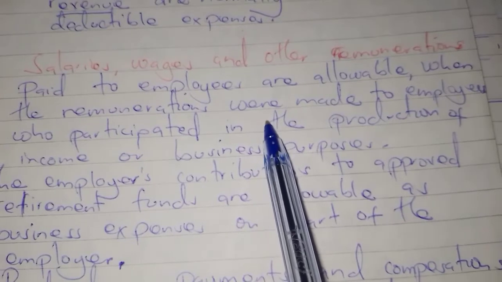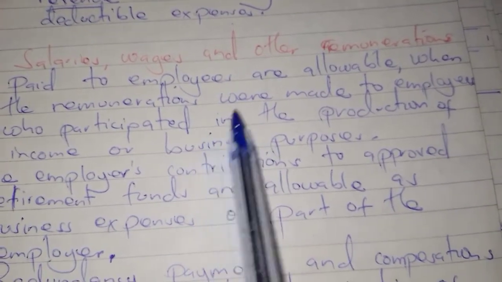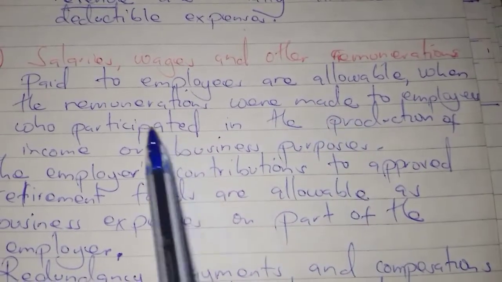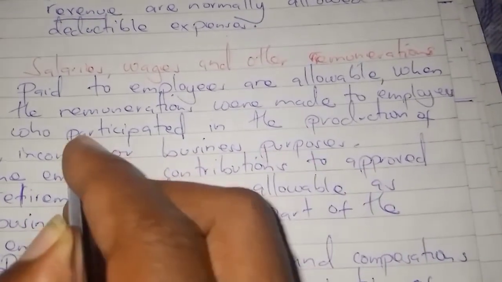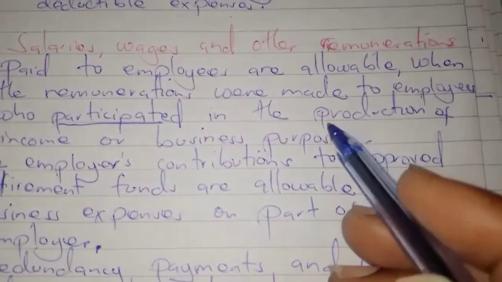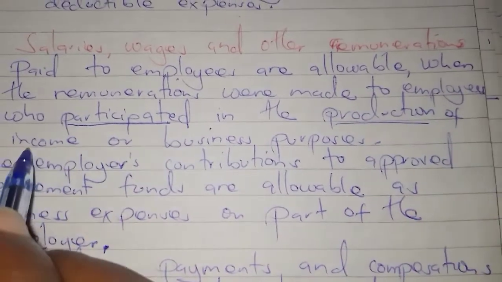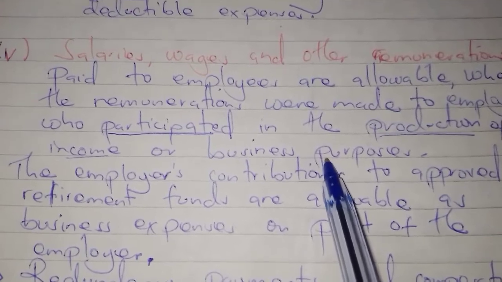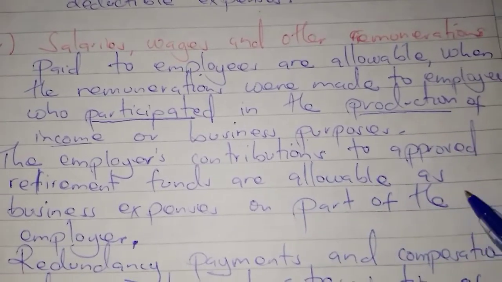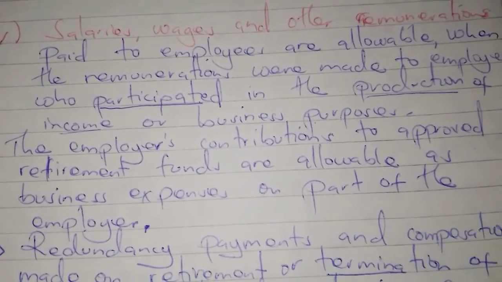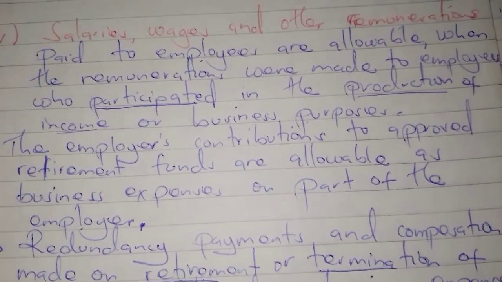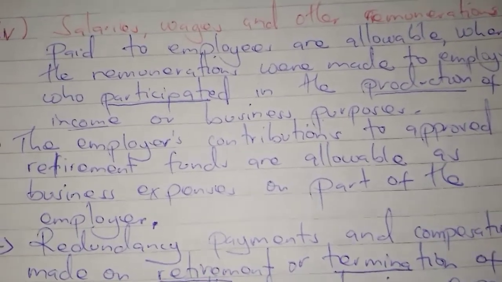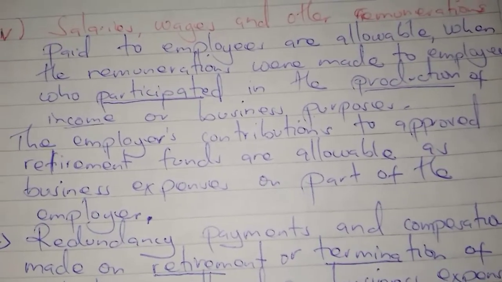But you have to note that employees who participated in the production of income or for business purposes, once you pay them, that money is not taxed, or it is supposed to be subtracted in case it was included in the gross income.